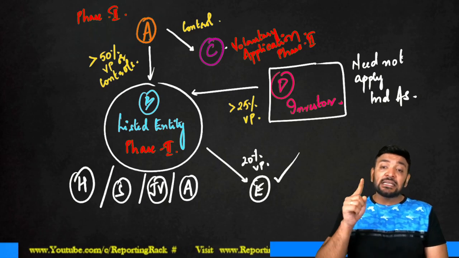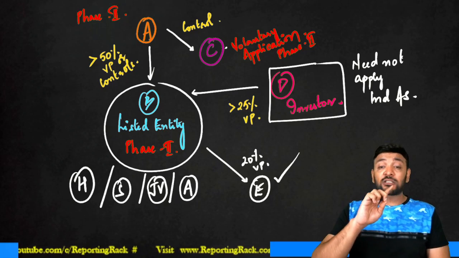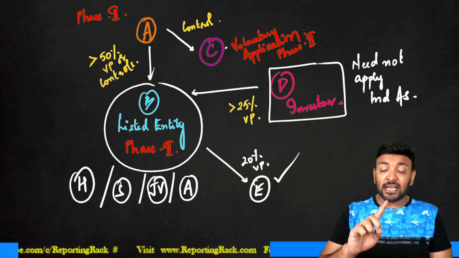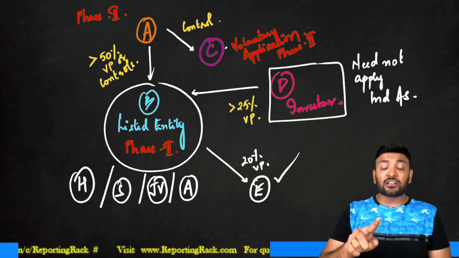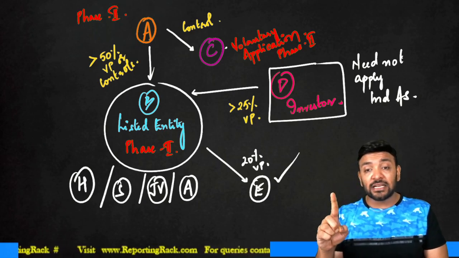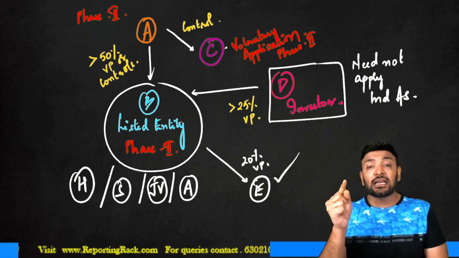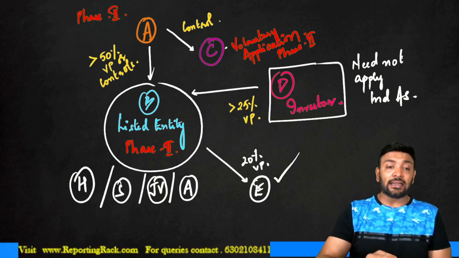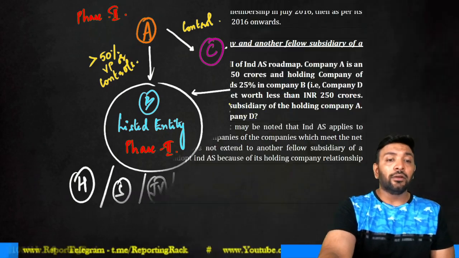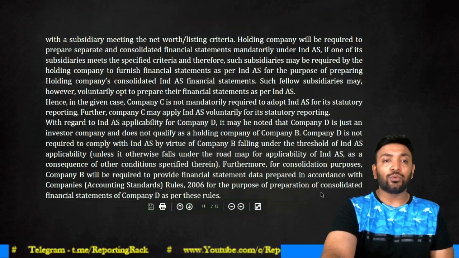But since it had to consolidate with its associate, B Limited, which is preparing its financial statements under IND AS, should also prepare a set of financial statements under IGAAP, which is in compliance with Companies Accounting Standard Rules 2006, to facilitate consolidation as an associate with entity D. Read what is said over here. Read through.